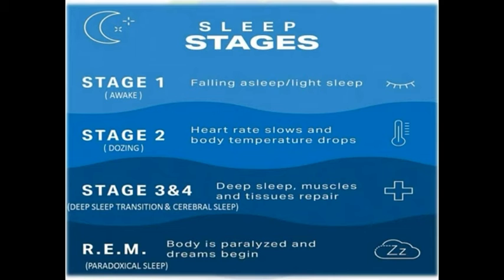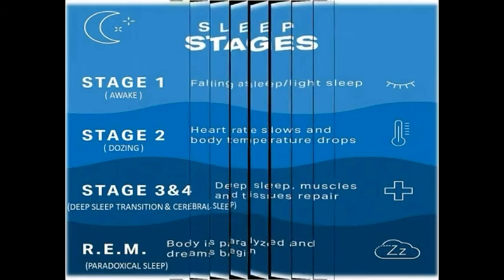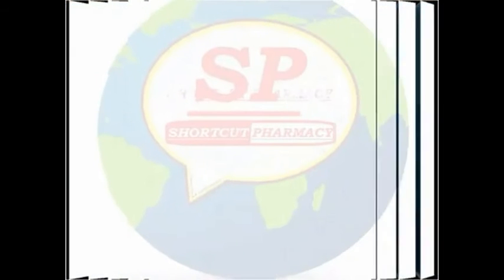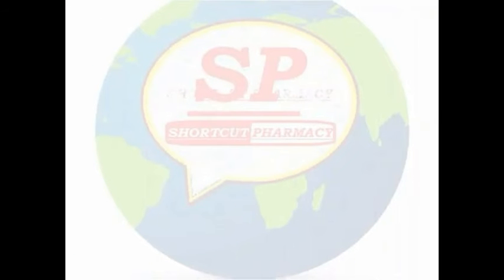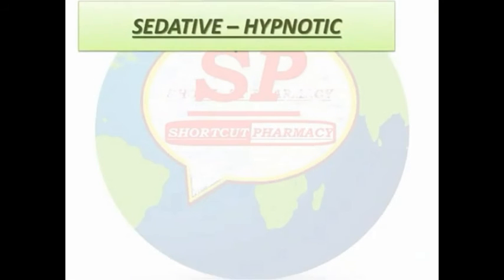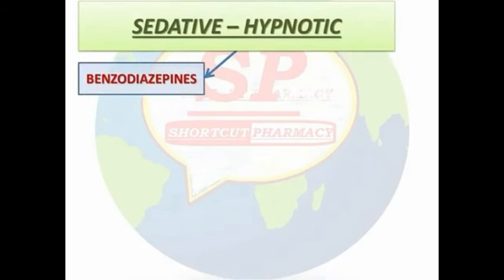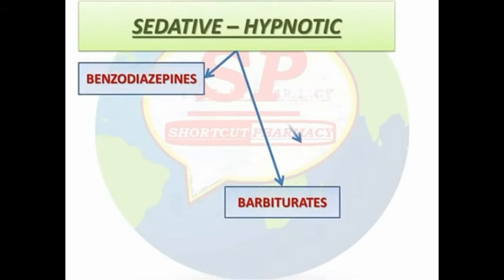Stage 3 and 4 and REM are decreased, and there is physiological and physical dependence, nightmares, withdrawal symptoms and also hangover. At smaller dose, drowsiness, and at lower dose, anxiety, amnesia, impaired judgment and euphoria, and anticonvulsant action is seen in CNS.